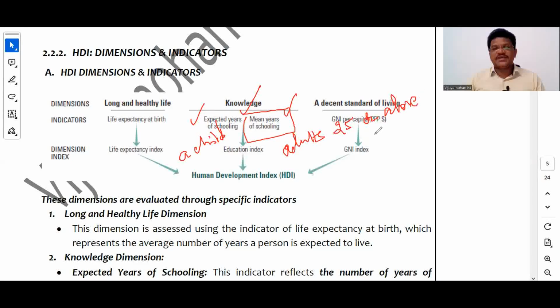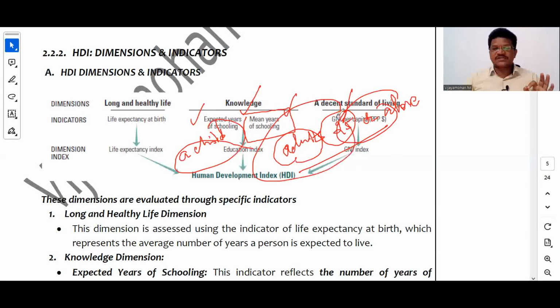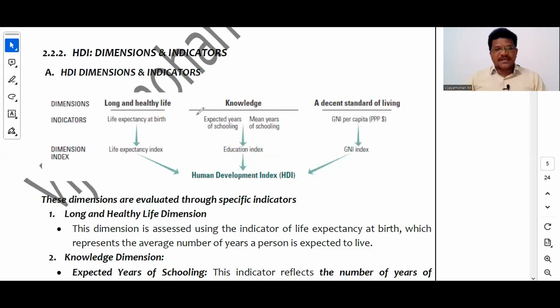So how many years of education, the mean or average years of education, that an adult who is 25 years or above has received in his life? So this one is for school-going children, and this one is for adults who are 25 years or above. This is what the indicator relates to. And the average of these 2 things will be construed as the education index.